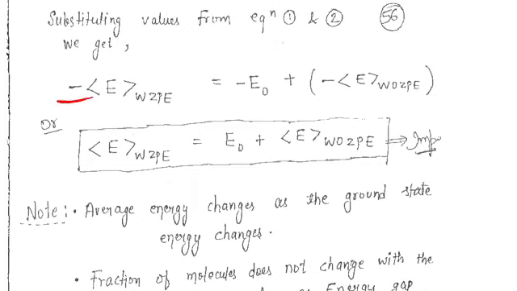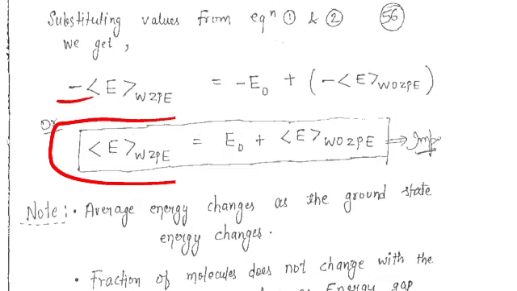The minus on the left and right will cancel out, and you will get this expression: E WZPE equals E naught plus E WOZPE. Is this thing clear to you or not? Please speak up, otherwise a big catastrophe will happen, because this is a very important expression for this system.